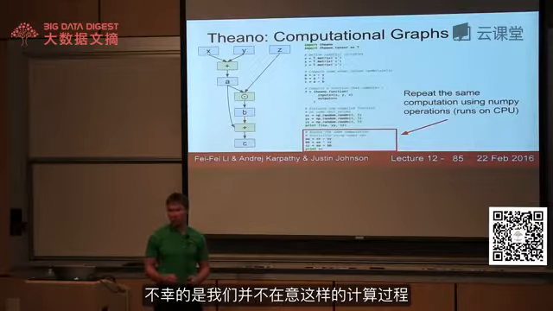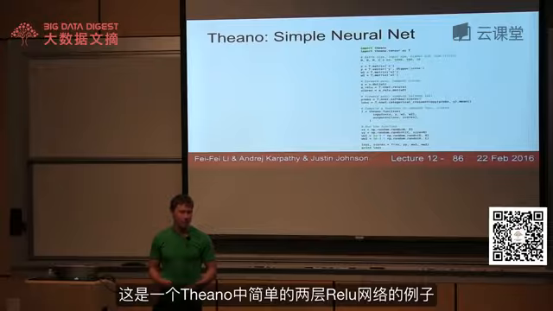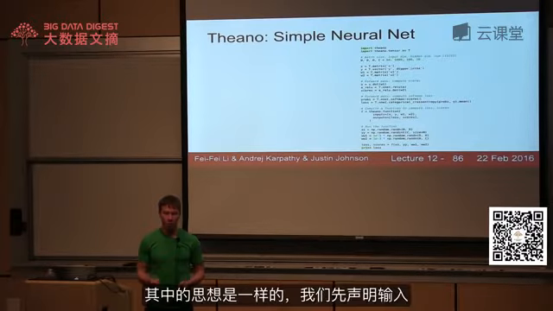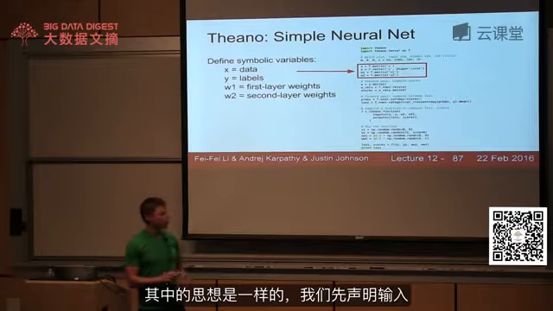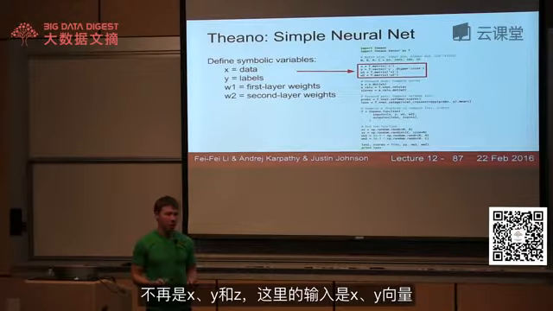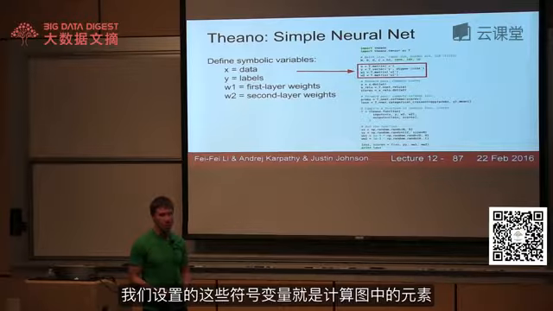But unfortunately, we don't really care about computing things like this. We want to do neural nets. So here's an example of a simple two-layer ReLU net in Theano. The idea is the same: we're going to declare our inputs. But now instead of just x, y, and z, we have our inputs in x, our labels in y, which are a vector, and our two weight matrices, w1 and w2. We're just setting up these symbolic variables that will be elements in our computational graph.